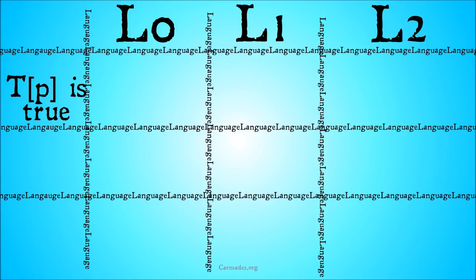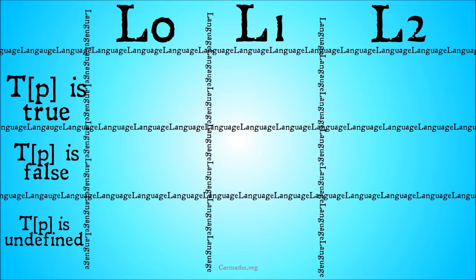So, we have languages 0, 1, 2, 3, 4, 5, 6, 7, 8, 9, 10, all the way up. And in the rows, we have TP is true, TP is false, and TP is undefined. So what we're going to do is say, of all of these different statements P, which of those statements fit into true, false, and undefined for each of these languages. And we'll see what happens.